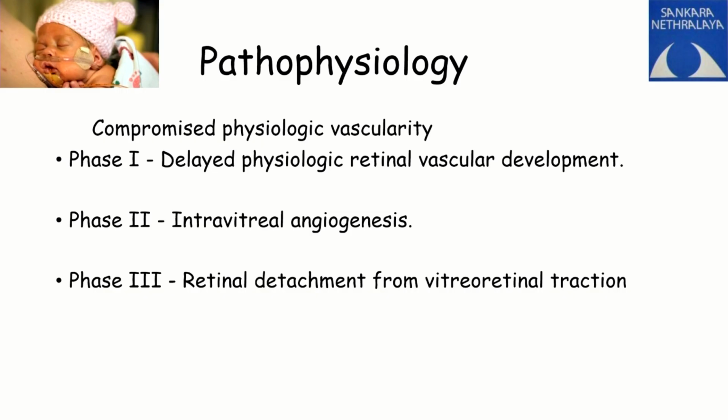In phase 2, you tend to have intravitreal angiogenesis. This is what we would like to prevent from occurring, phase 2. And phase 3 is what? Retinal detachment from vitreoretinal traction. This is what you don't want to occur. So your treatment starts in phase 1. Phase 1 is for monitoring. Phase 2 you must try to prevent. Phase 3 you don't want.